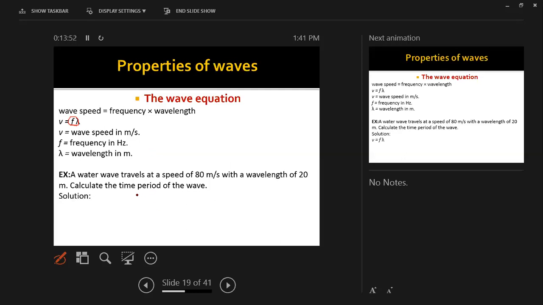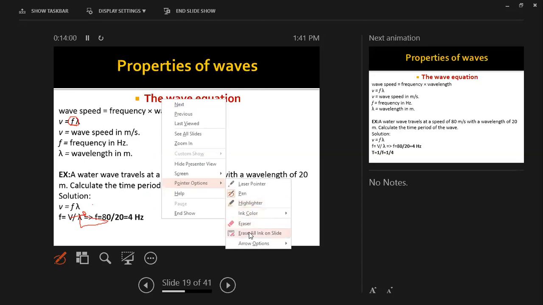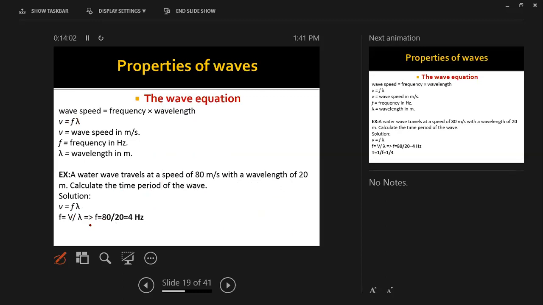So first, let's find the frequency. To find the frequency, we use this formula: frequency equals speed of wave over wavelength. When you divide 80, the speed, over 20, the wavelength, we find 4 hertz, the frequency of the wave.